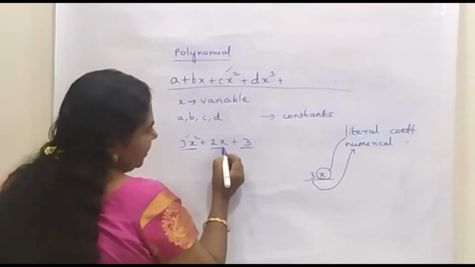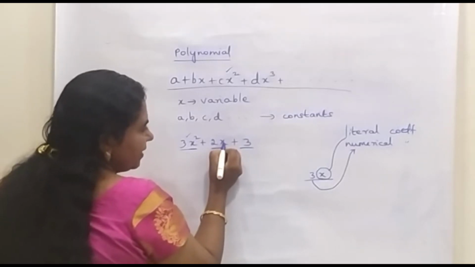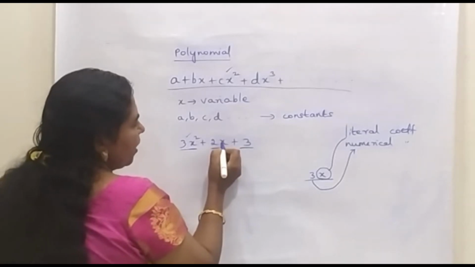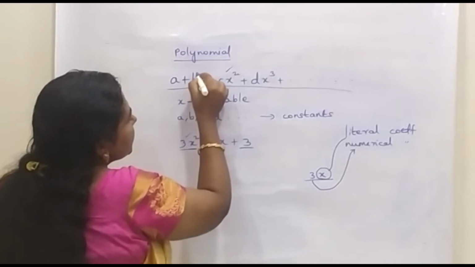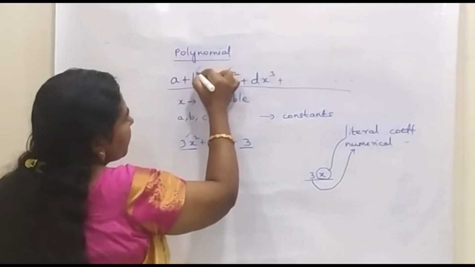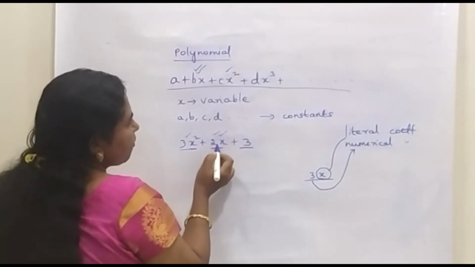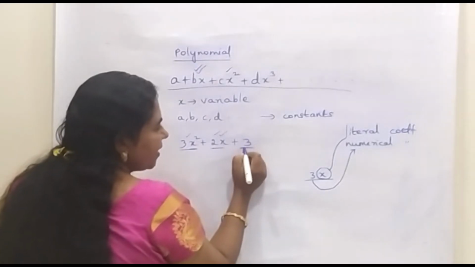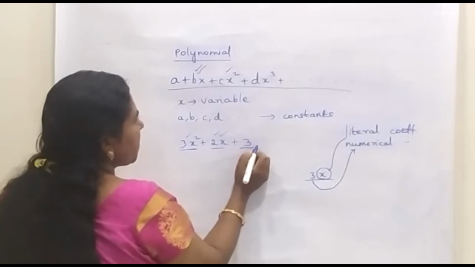Now, coming to the second term, it is 2x. This x is the literal coefficient and this 2 is the numerical coefficient. Comparing this with the general expression, we have this term with the literal coefficient x. So, this is of the form bx. Now coming to the third term, it is 3. Here we have a constant alone. There is no variable part, no literal coefficient part.